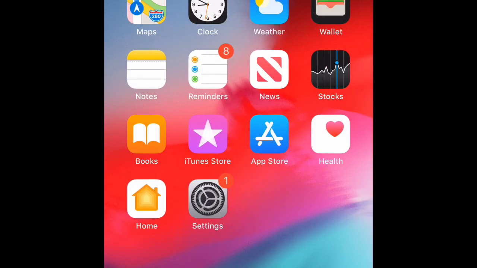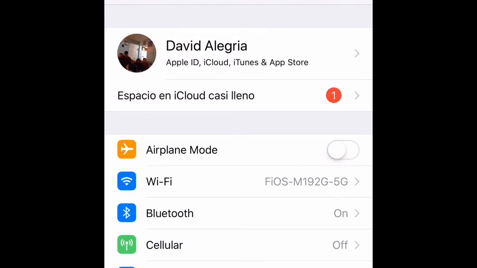Okay, let's start with the video. First thing we have to do is go to settings. Then we have to go to accessibility.